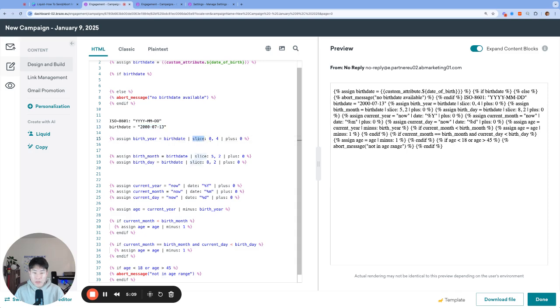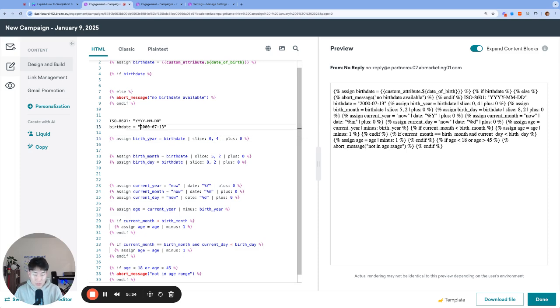So the slice filter, and the first number inside the slice filter, 0, represents where we should start slicing. 0 represents the very first character, so we are going to start at the very first character, 2, and including 2. And the 4 represents how many characters the filter should return. So this 4 is telling us grab the first 4 characters starting from the very first character.